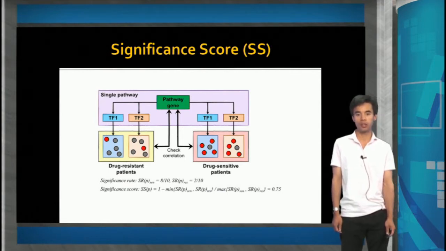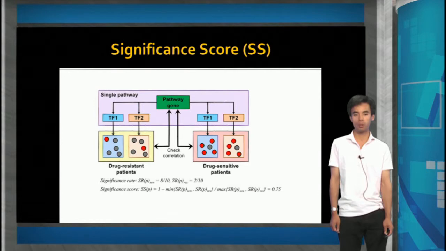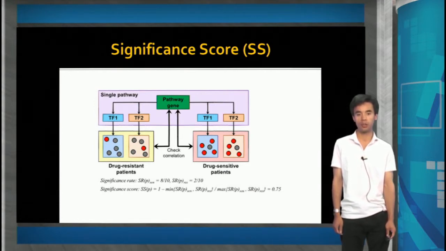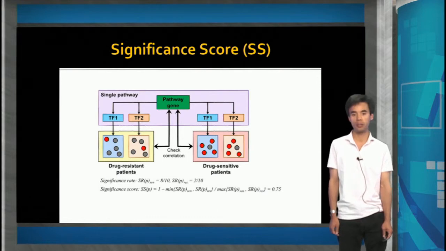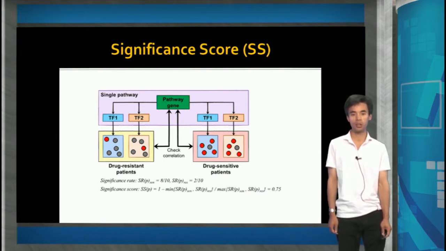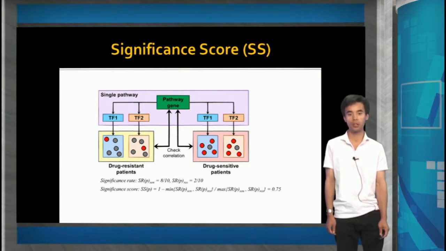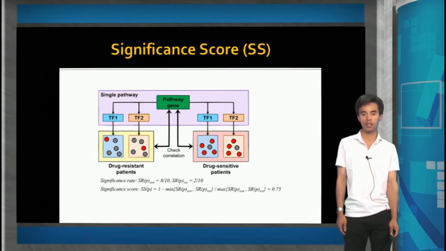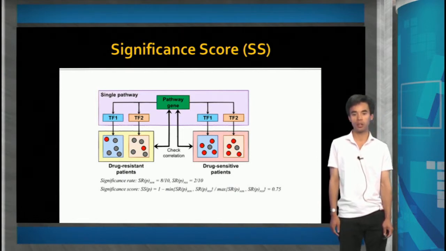A target gene is considered as being regulated normally when the correlation is significant with a false discovery rate less than 0.005. For each pathway gene, the ratio of target genes with a significant expression correlation with the pathway gene is defined as the significance rate, SR. That is, SR means the proportion of the pathway gene's target genes that can be said to be regulated well by the pathway gene.